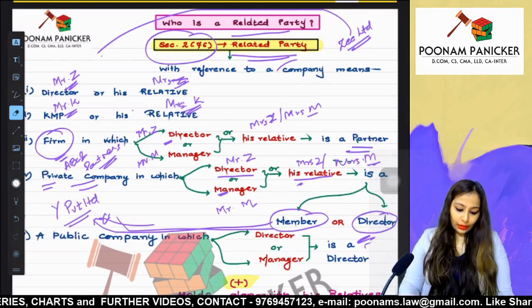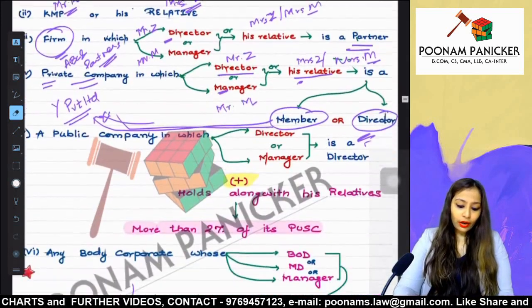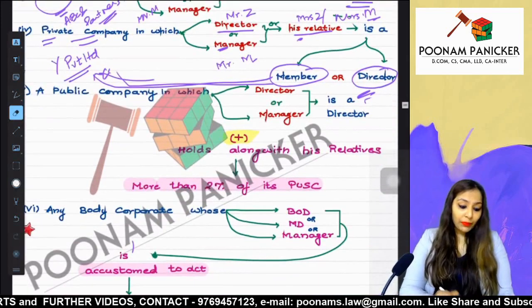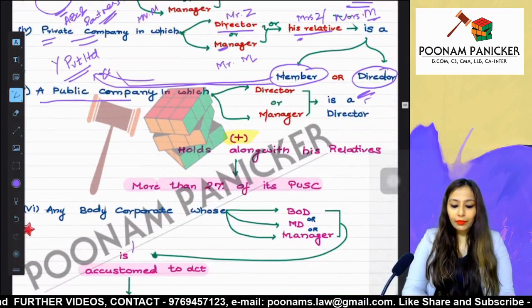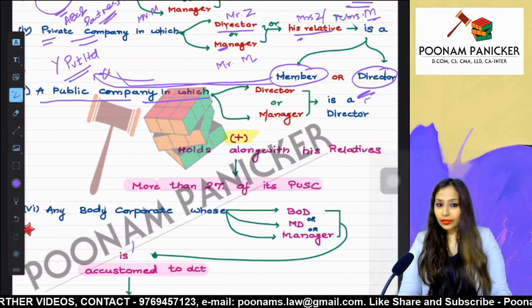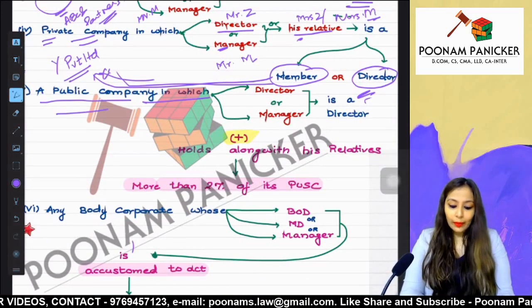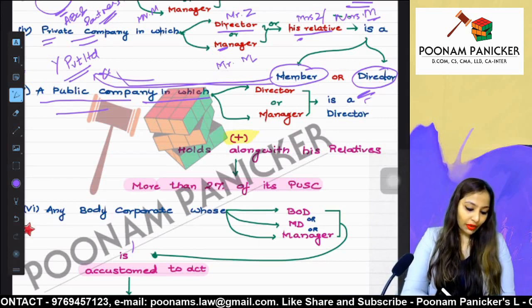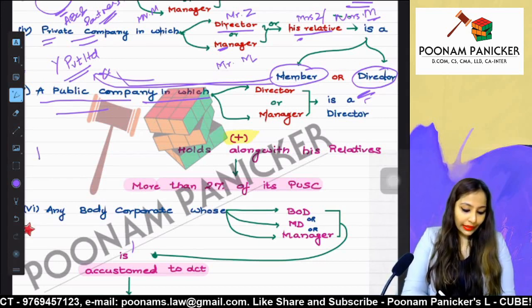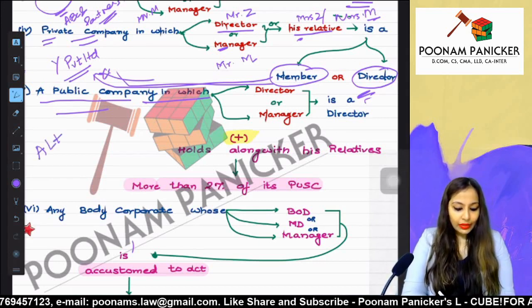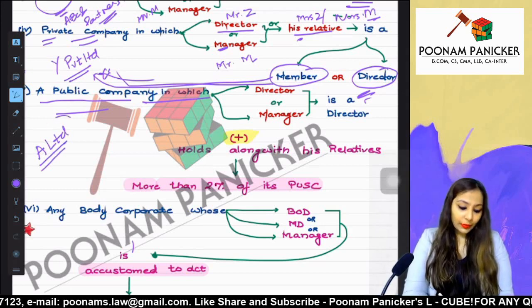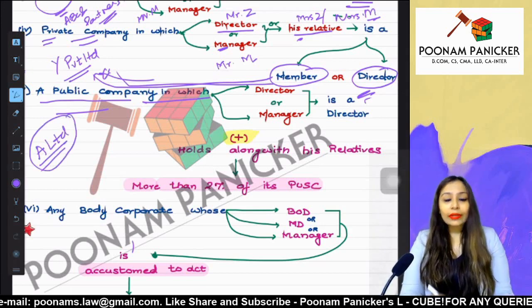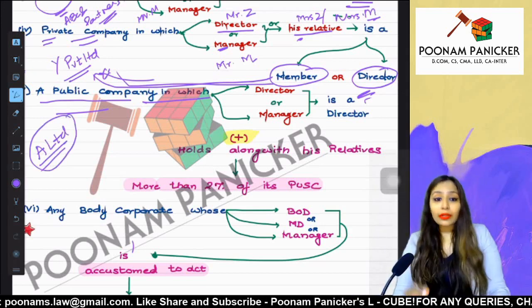Okay. Now let us talk about a situation when a public company becomes our related party. So a public company, let us call it A Limited. So how does A Limited and Z Limited become related parties?